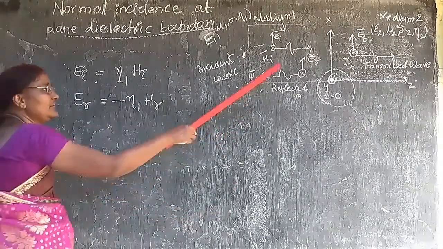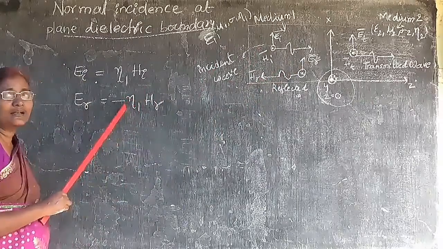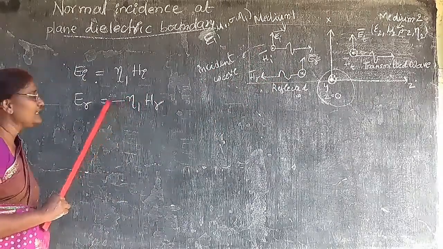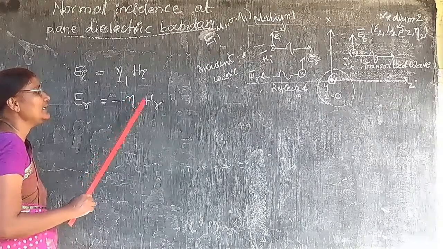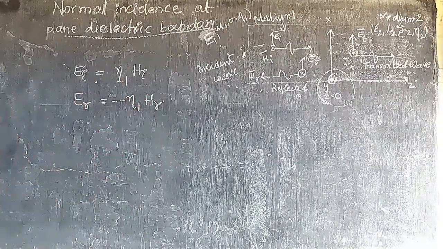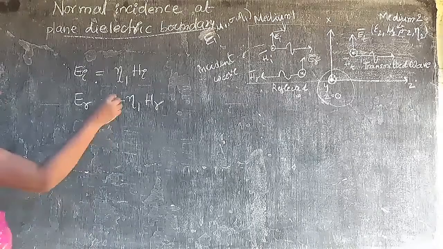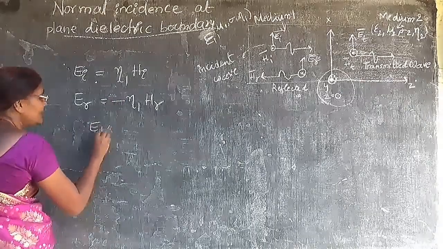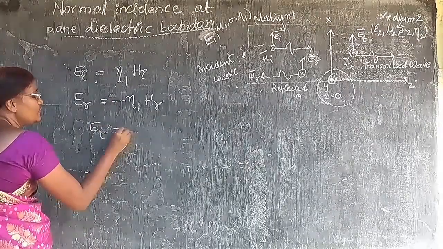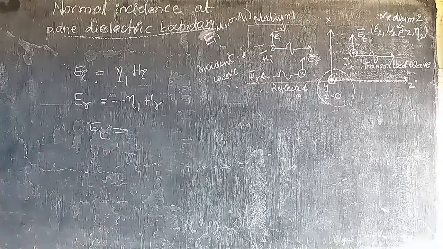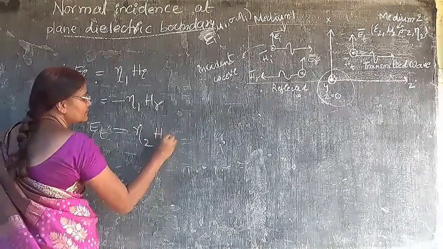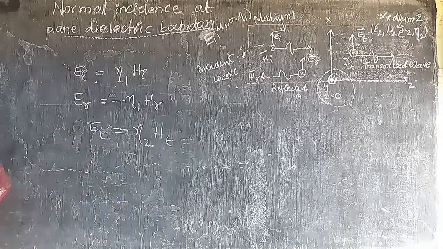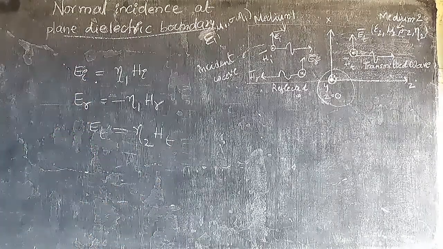The reflected wave is also related to medium 1, that is the reason we get eta 1 HR. And what about ET? Magnitude of transmitted wave ET is going to be eta 2 HT. So these are the equations.